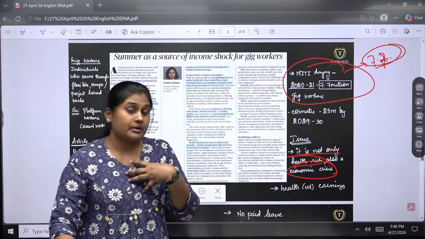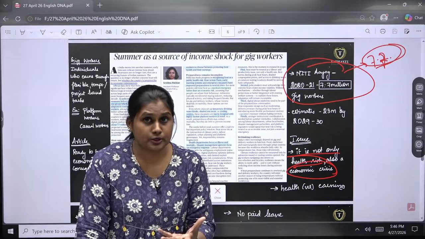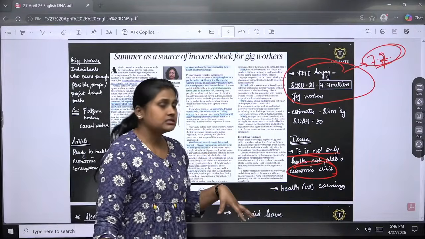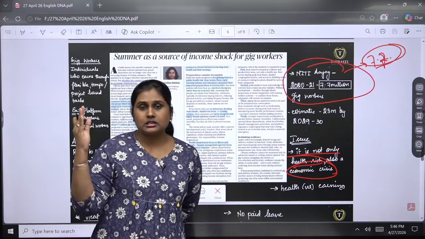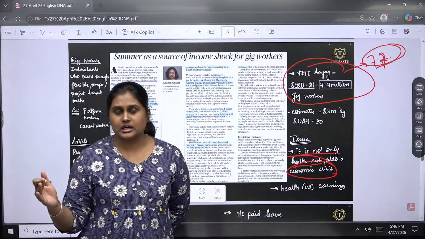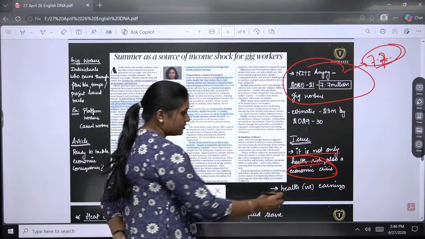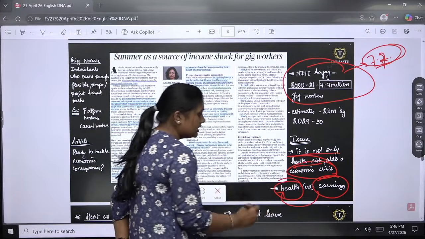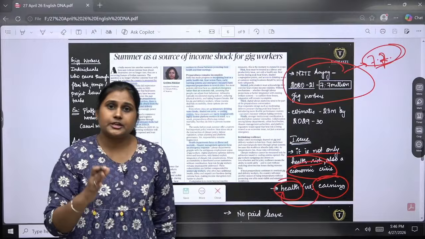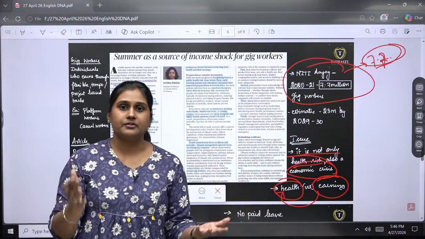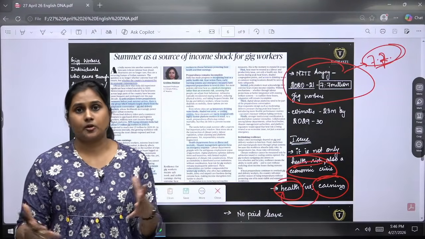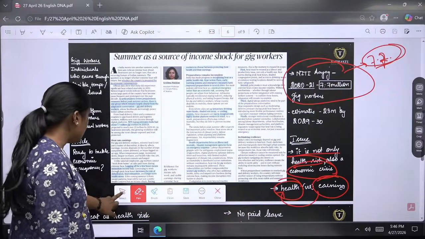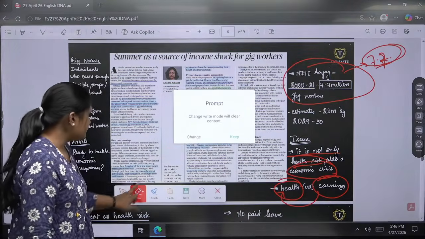What if I am a breadwinner for my family and I am not able to perform my task? Because of that my earnings go down, my whole family's economic condition will go down, and at that cost I cannot give up on my health as well. So these heat waves give gig workers a health versus economic crisis. Okay, so that is the major thing they have discussed. Then moving on.